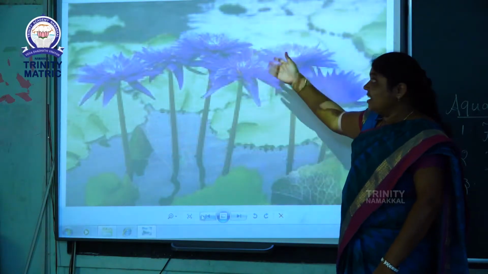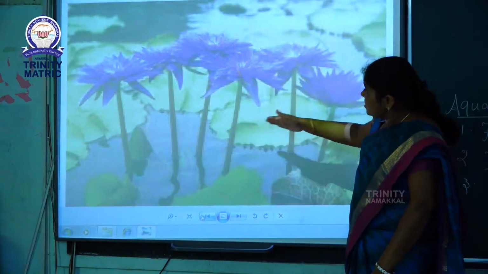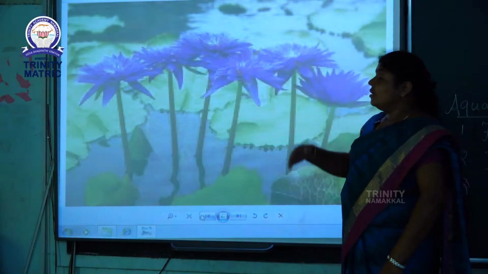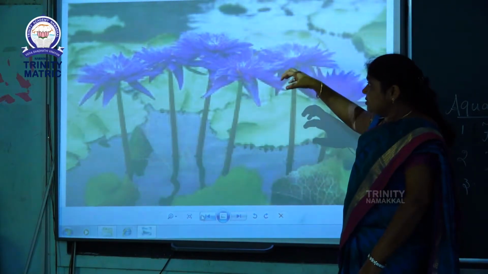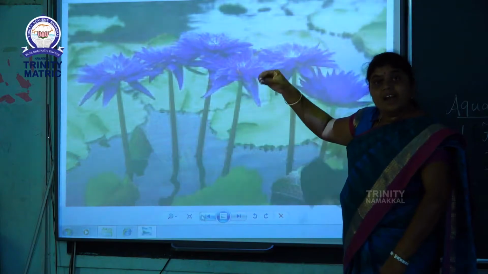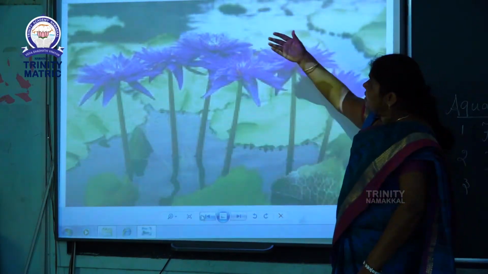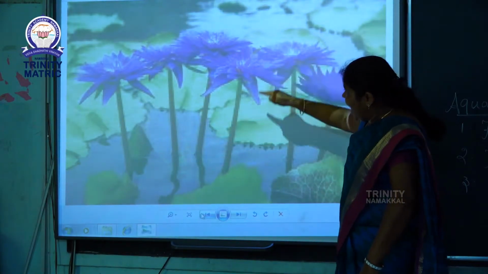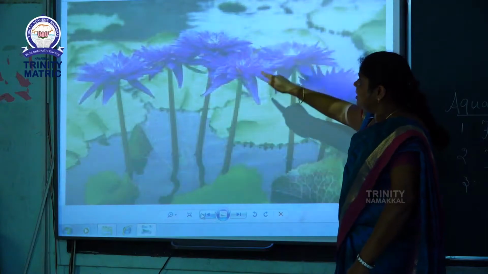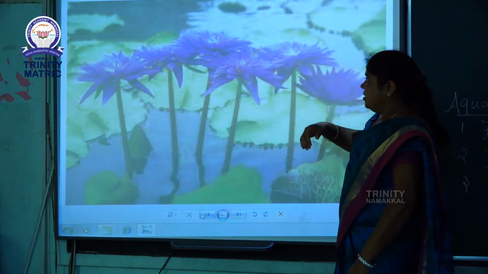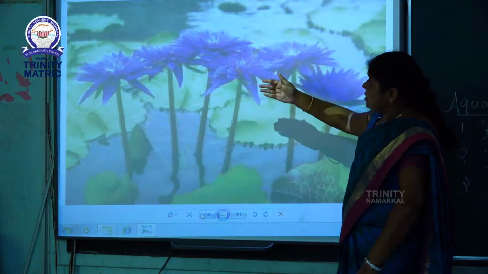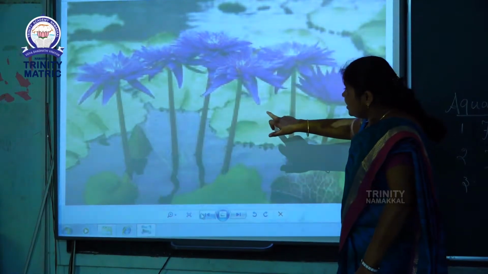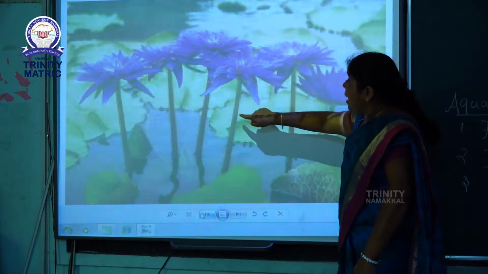Now see the picture, lily. That lily leaf is large in size. These leaves float on the water. That leaf gives shelter to the small animals, and the flowers are very bright and colorful. The flowers have a hollow tube, which is very low weight, light weight. In these plants the leaf stomata is present on the upper side.